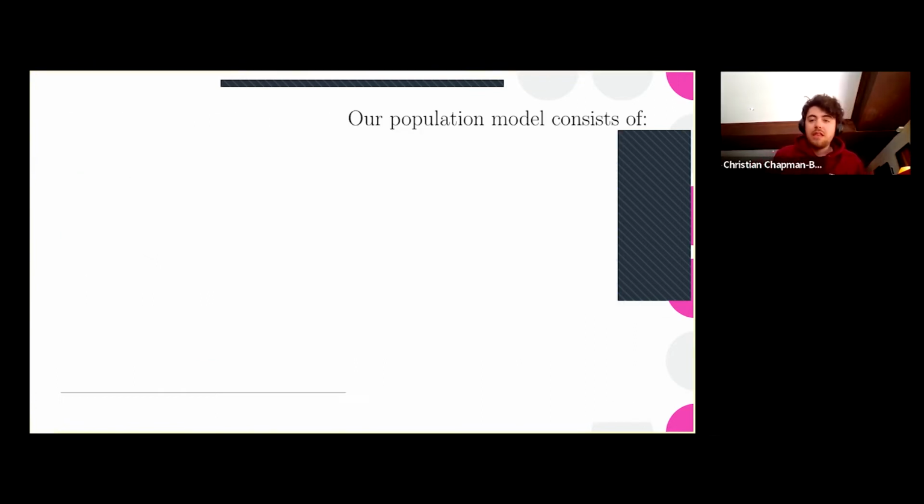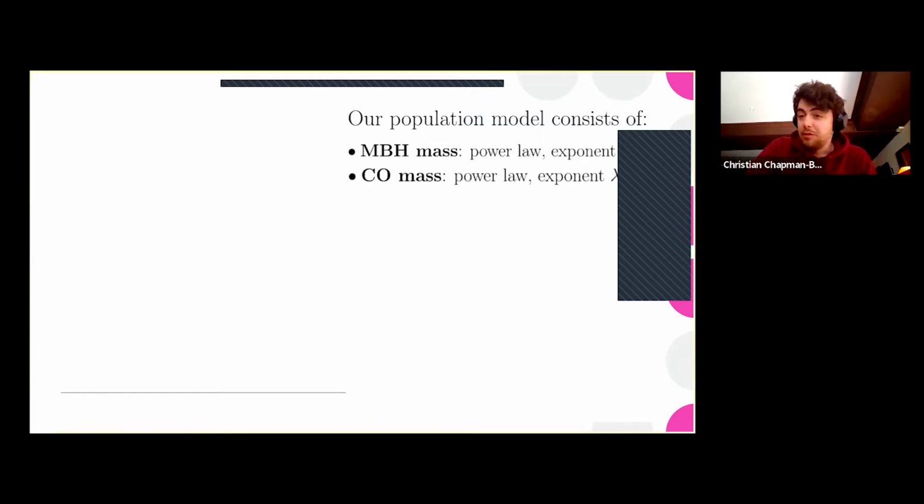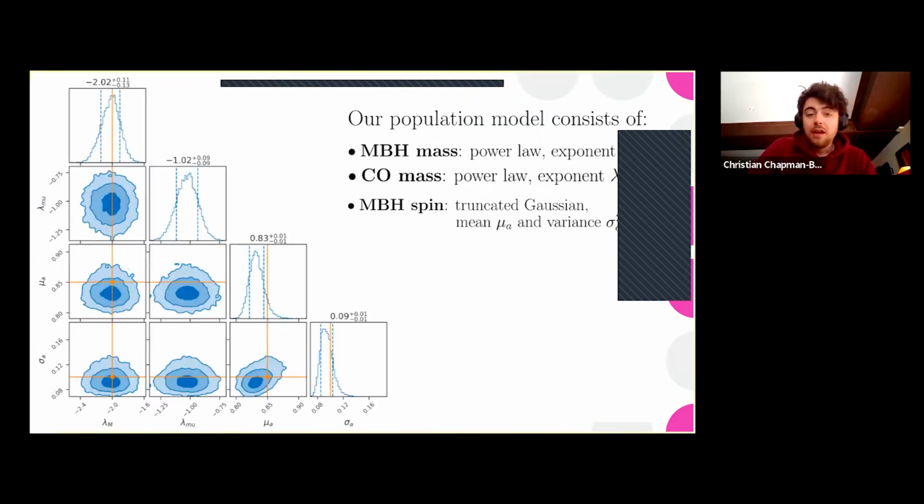So in our case, we're going to work with a simple population model that is somewhat astrophysically motivated, but is kept fairly simple for the purposes of demonstrating the approach. So we opt for a power law for the primary black hole mass with some exponent lambda m. Similarly, for the compact object, we also opt for a power law with some exponent lambda mu. And for the spin of the black hole, we opt for a truncated Gaussian with some mean and variance. And for a typical population sample, we obtain a posterior distribution that looks something like this.